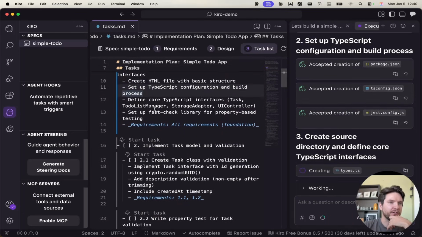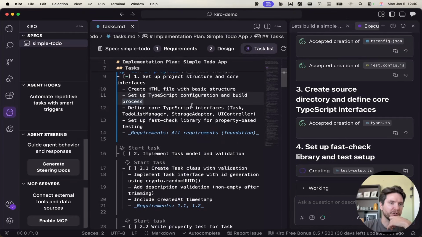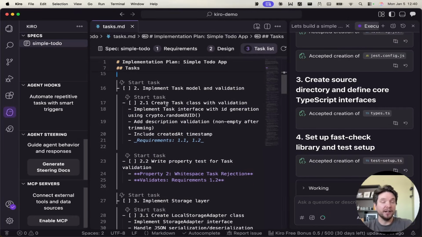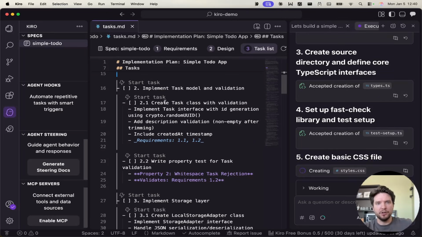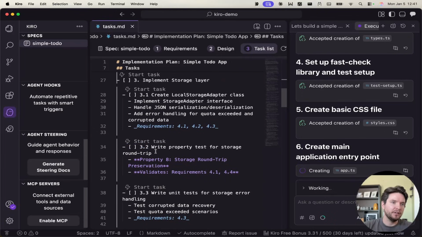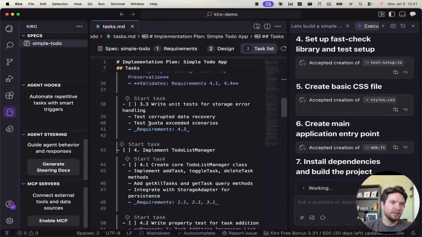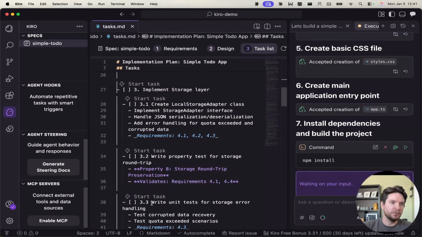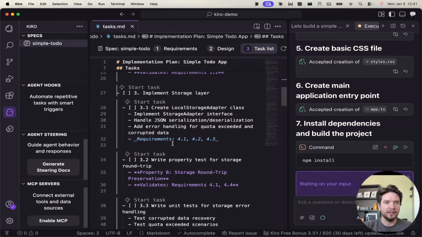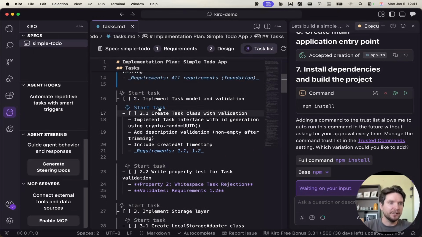I could easily do this, I would probably do it quite slowly, make sure I get all this set up correctly. But for this, where I have my models defined already, when I have done all the prep work, and for my project I created the data models and the types and all of that stuff, I could probably do all of these: storage layer, property tests, unit tests. So at least tasks 1 to 3, I could do as one task. I don't need to do them in this super rigid flow where I have to come in and click start task and everything.